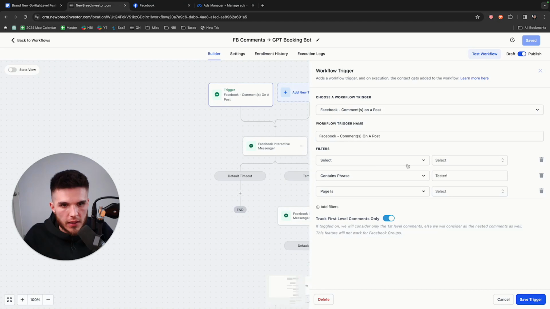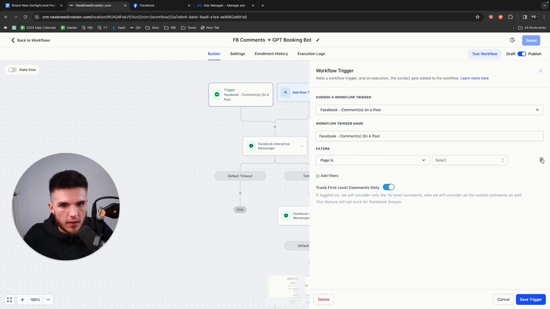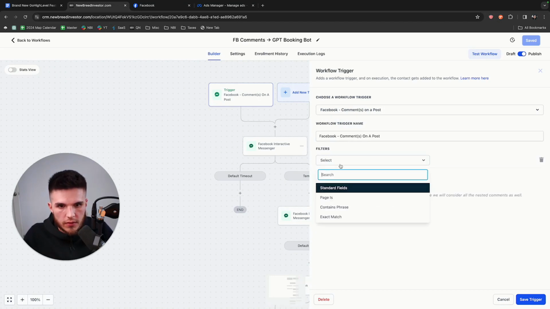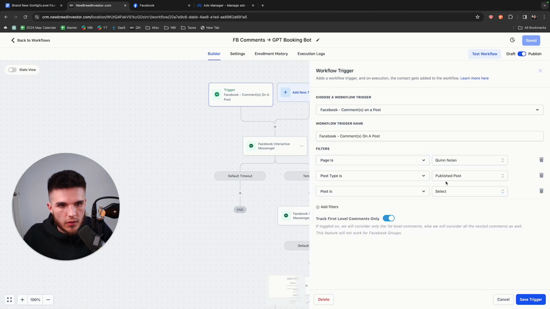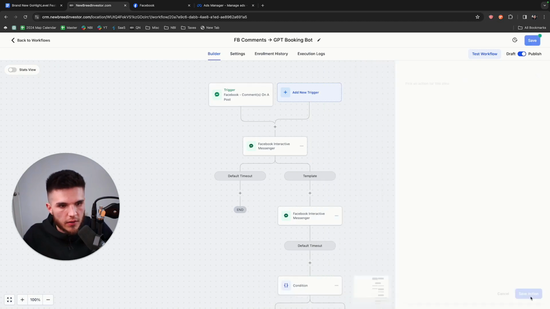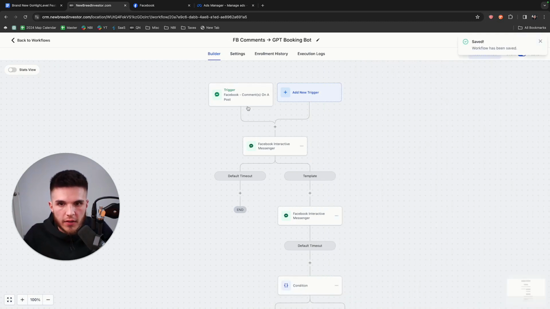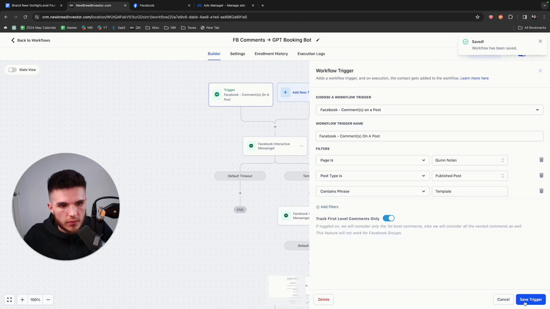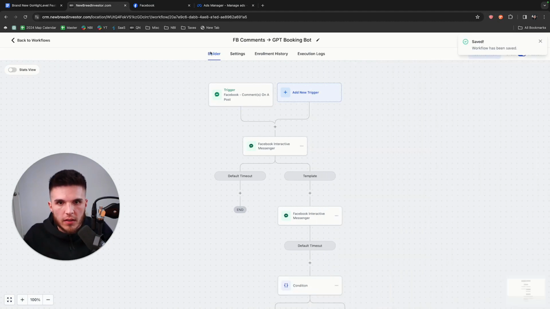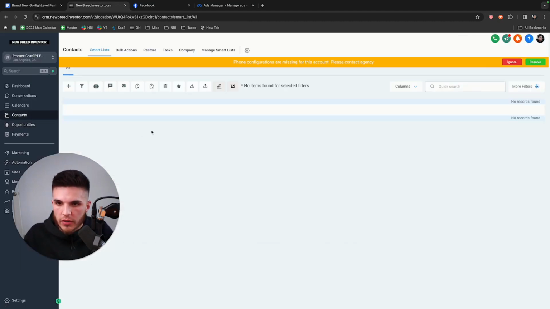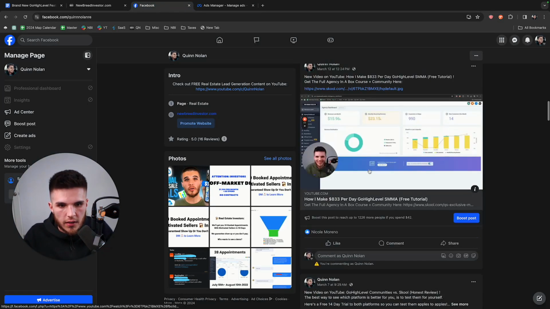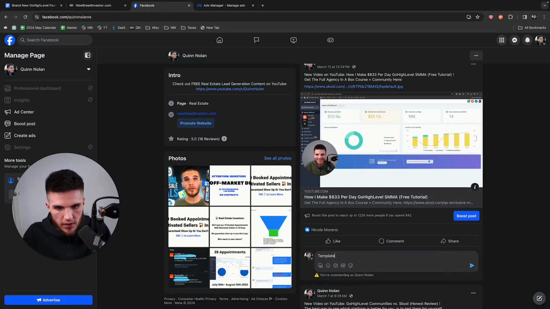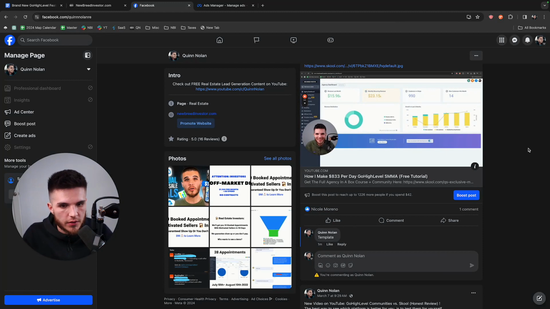Oh yeah, see, I don't know why that didn't save. So let me just do this. So page is Quinn Nolan, and then I can just do contains phrase template, and then I'll save that. Not sure why it didn't save. It is technically in beta, so it may be a little bit buggy still, but that should be good. And then let me make sure I didn't come through as a contact, which I didn't. So I'll just go here and do template, and we should be good to go now in just a second.